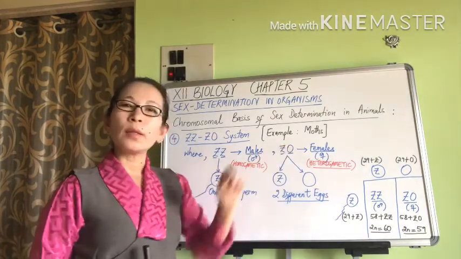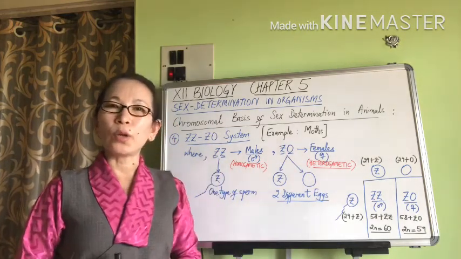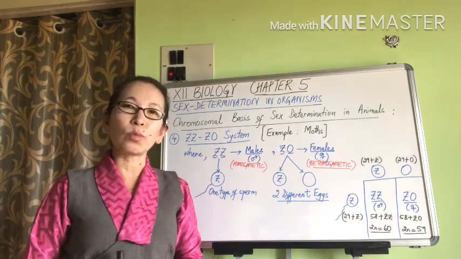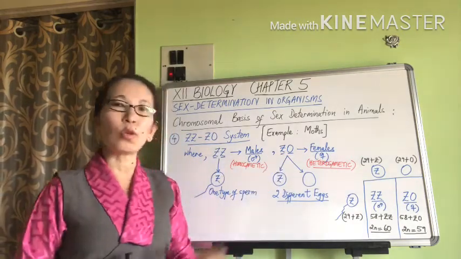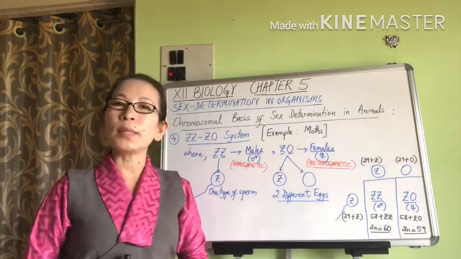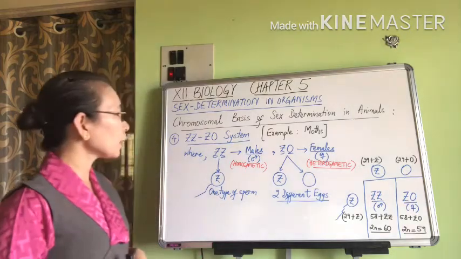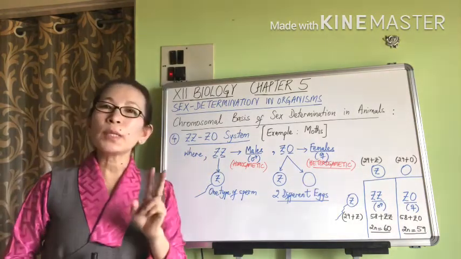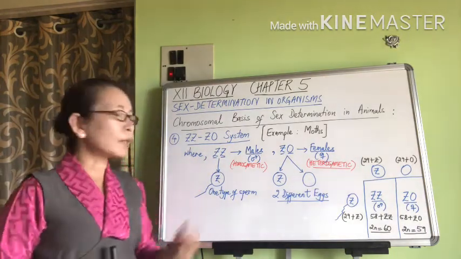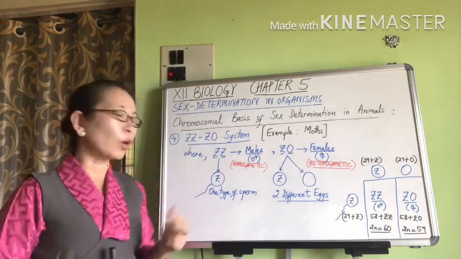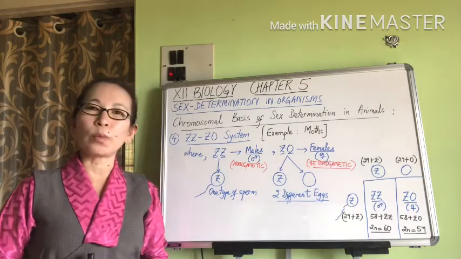0 denotes just like in X0 system. So 0 denotes lack of the second sex chromosome. So they only have one sex chromosome, and that sex chromosome is the Z sex chromosome. They don't have the second sex chromosome. Now, since males have similar types of sex chromosomes, they are going to be always producing one type of sperm, and the sperms are all going to be carrying Z chromosome.